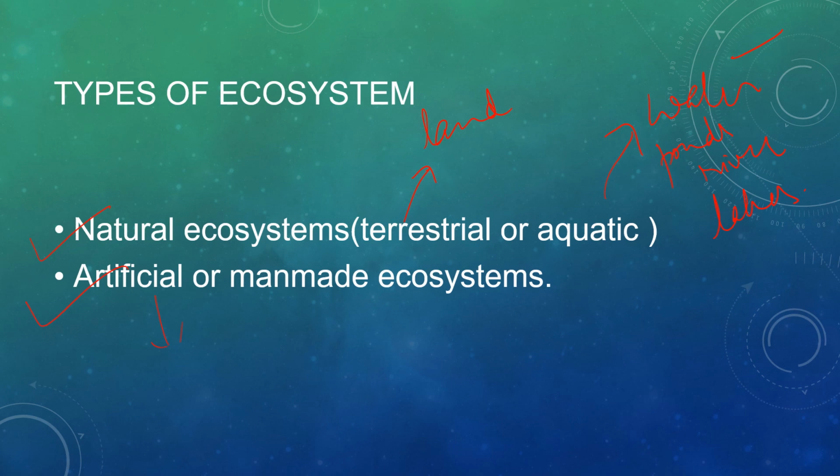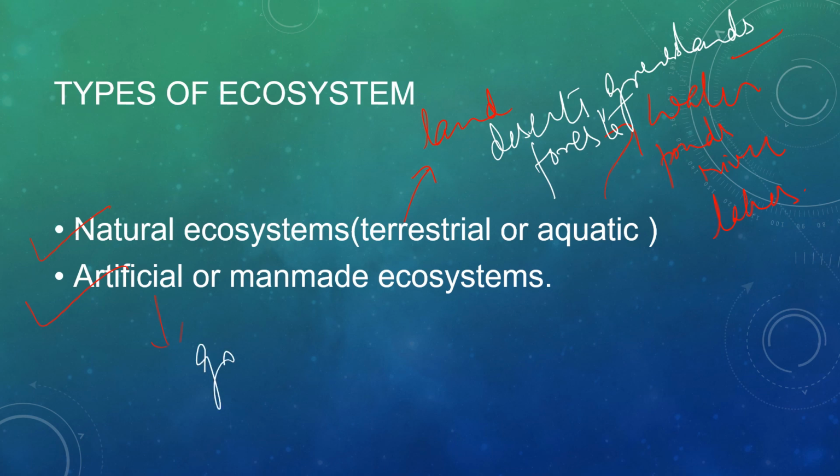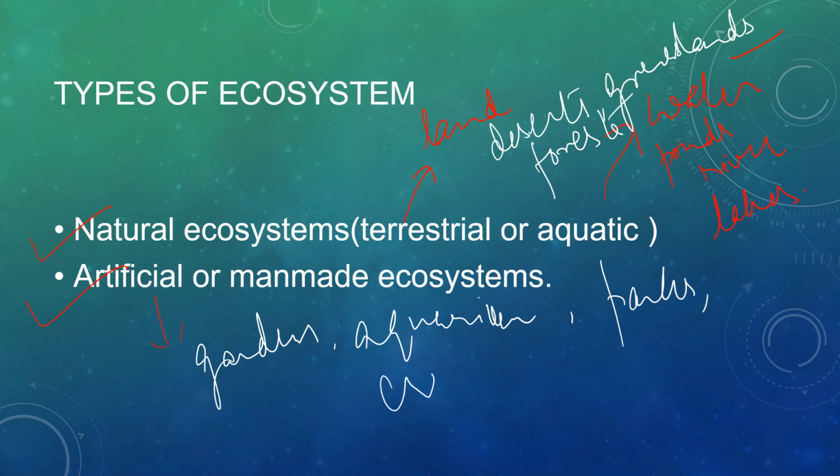And in land ecosystem, we can say deserts, grasslands, forests, these are all terrestrial ecosystems. And what is an artificial or man-made ecosystem? We can say gardens, aquariums, parks, crop fields, etc. What man has made, what is human made, is called a man-made ecosystem.